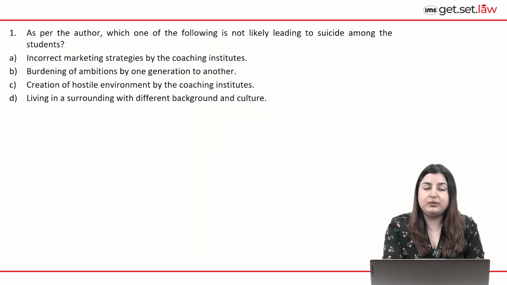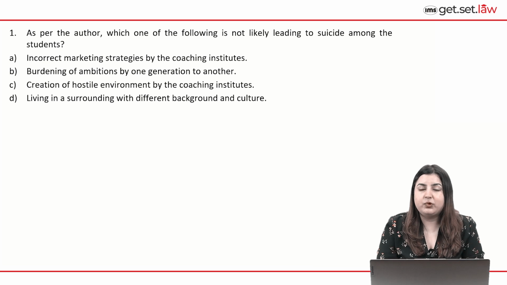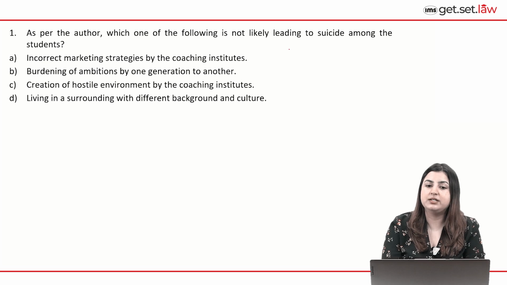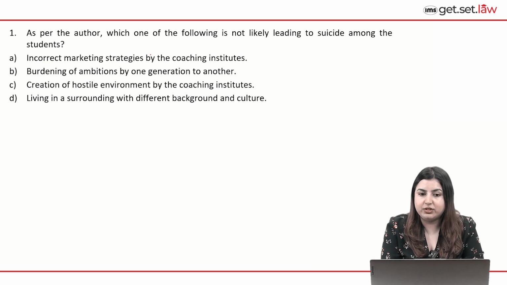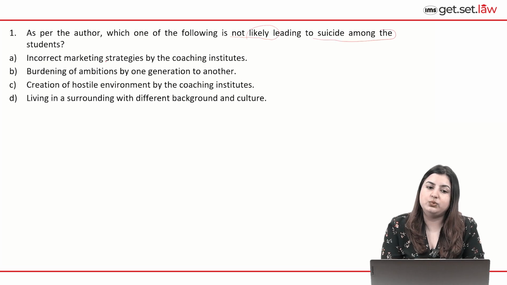So this is essentially what the passage is about. Quite analytical in nature. Let's start discussing the question. The first one here. As per the author, which one of the following is not likely leading to suicide amongst the students? Again, I repeat the question. It's asking us to choose an option which is not likely to lead to suicide amongst the students.